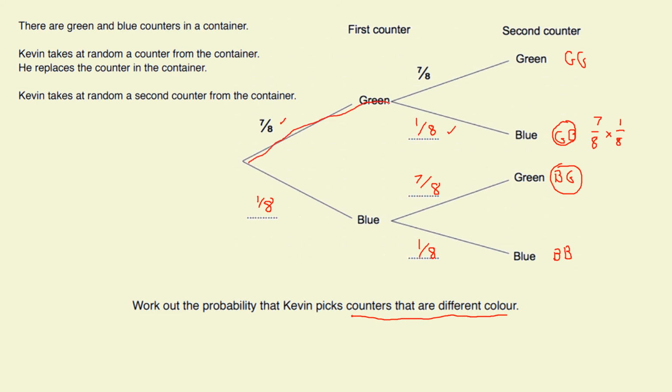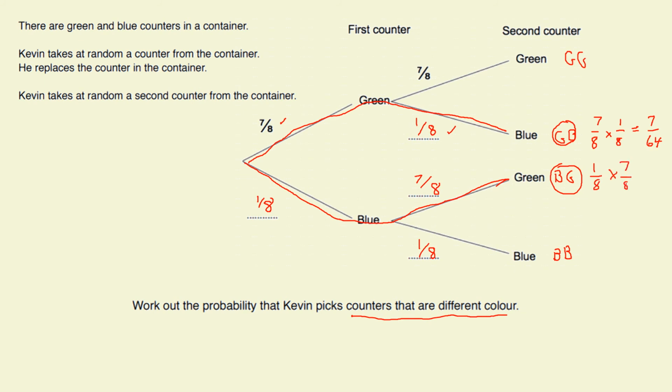I've gone there to there. 7/8 times 1/8, in a fraction, you multiply across the top, 7, and multiply across the bottom, 8 times 8 is 64. And then we do the same for the blue-green, because that's also different colors. Blue and then green. We trace that out: 1/8 times 7/8.